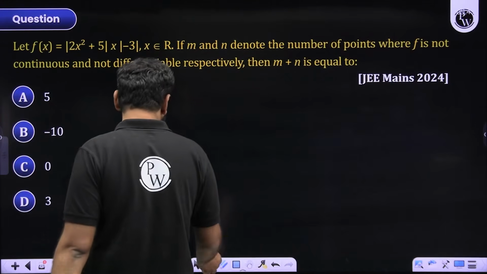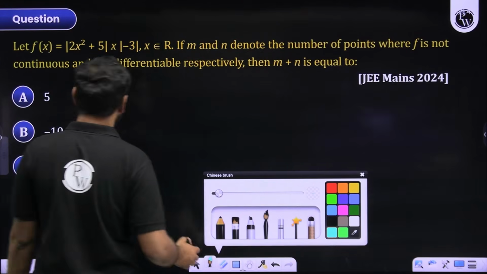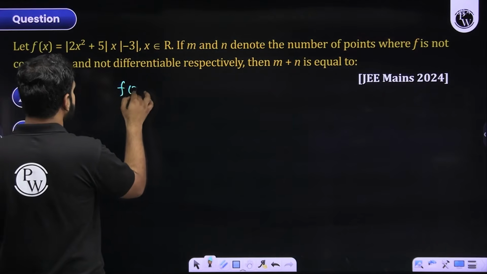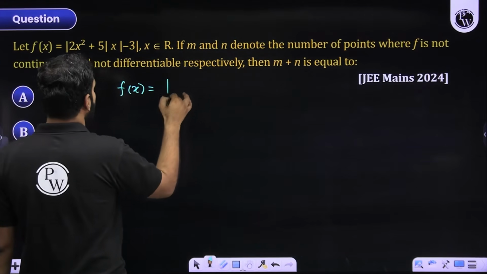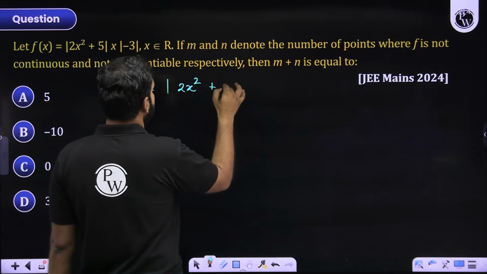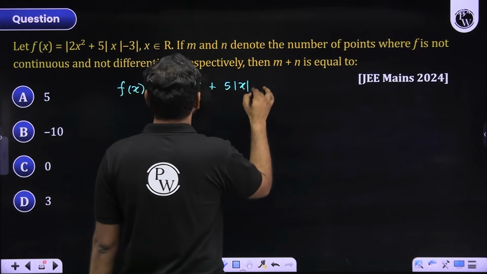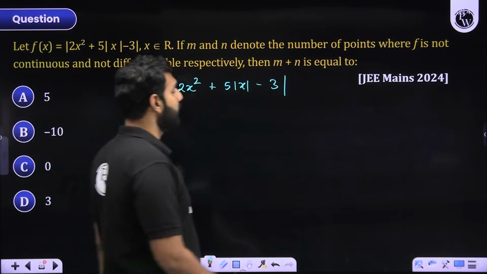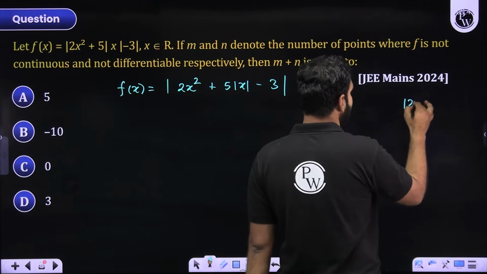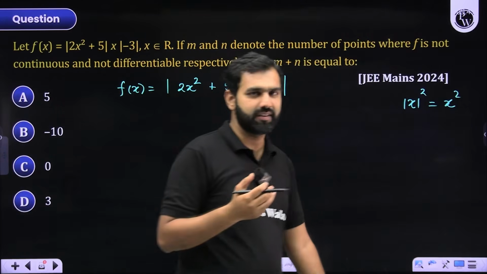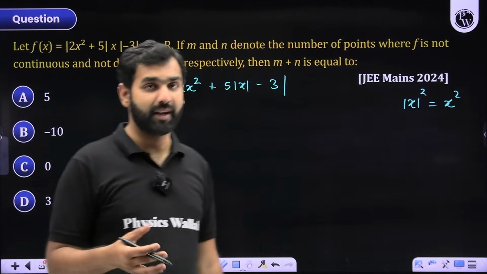Let me rewrite this question first of all. So the question to me looks like a simple question where it is given as f of x, which is given by mod of 2x square plus 5 times mod x minus 3. Right, there is no problem in that. But do you not remember that we have learned that, when you write mod x square or even if you write x square, both are fine, both are same. We can treat both of them as completely and absolutely same.